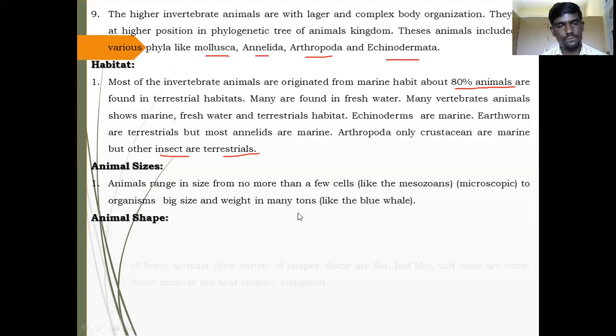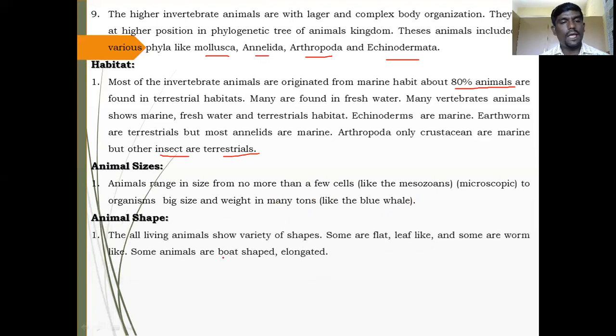Animal shape. All living animals show a variety of shapes according to size. Shape varies in type. Some are flat, leaf-like, some are worm-like, some animals are boat-shaped and elongated. According to size and shape, they show variety.